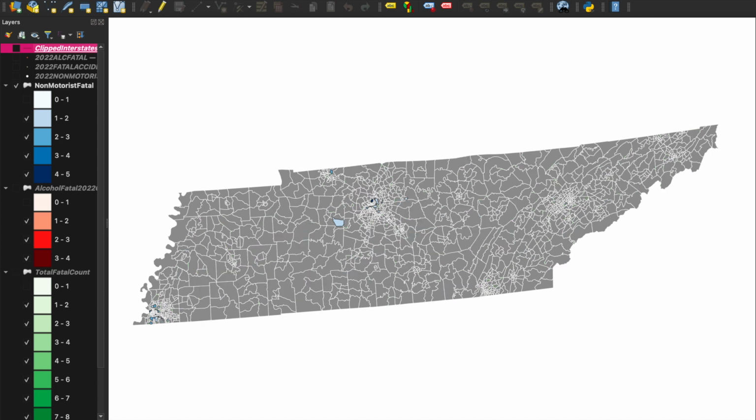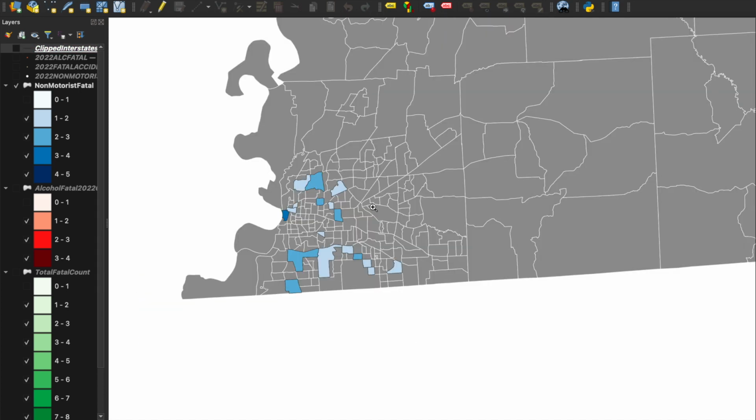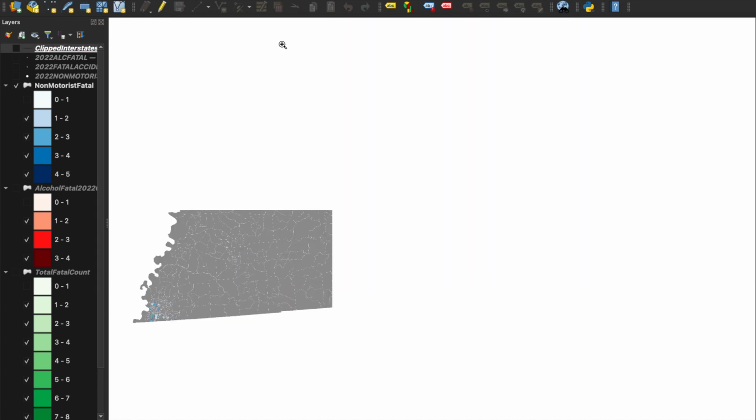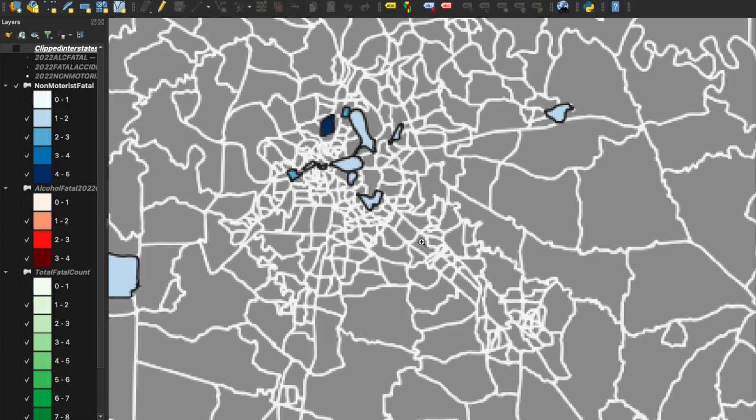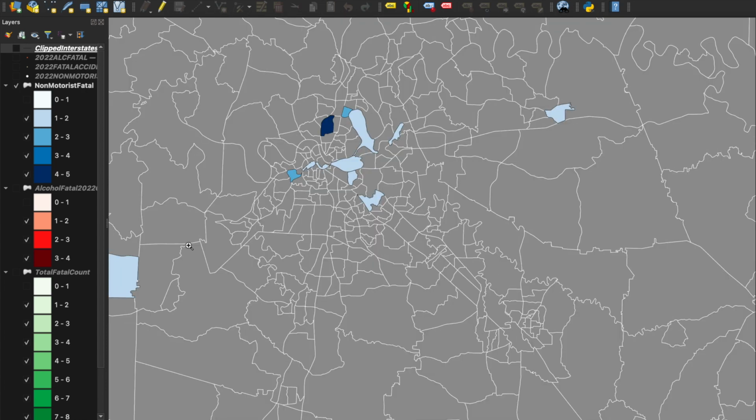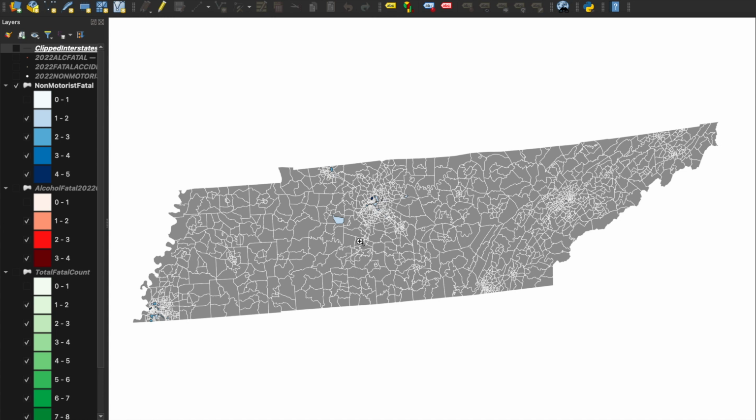So luckily, there aren't as many, but there were quite a few in this area, I noticed, and quite a few here. So these darker spots had 4 to 5 occurrences, and to me that's just insane. I don't know how that could even happen.